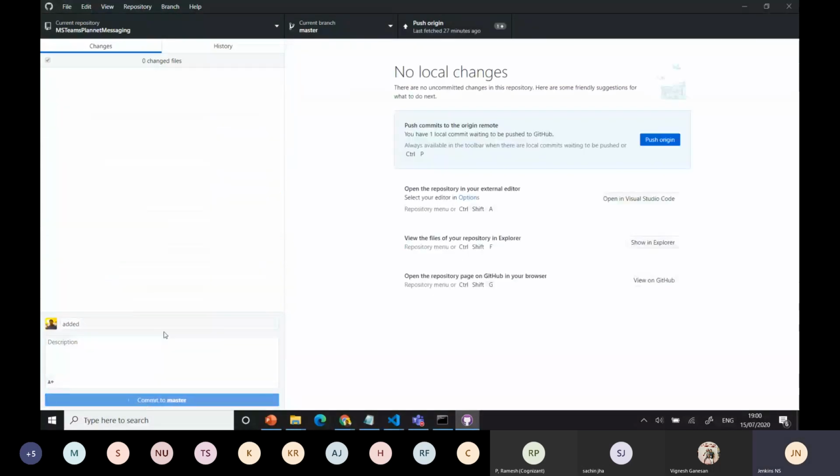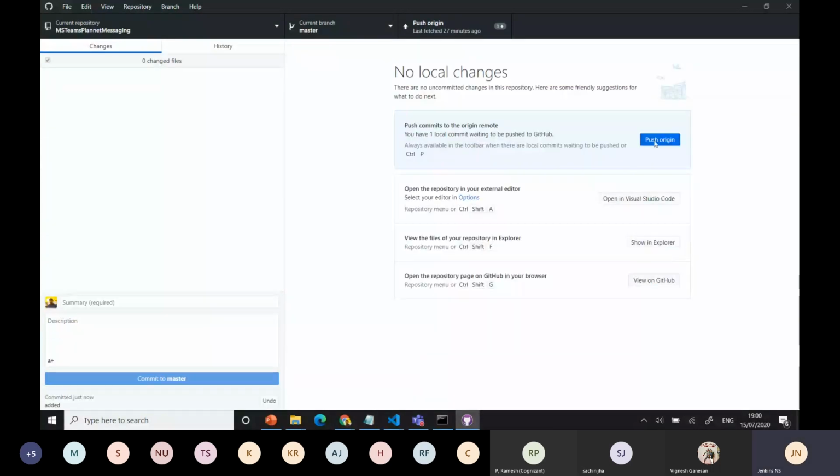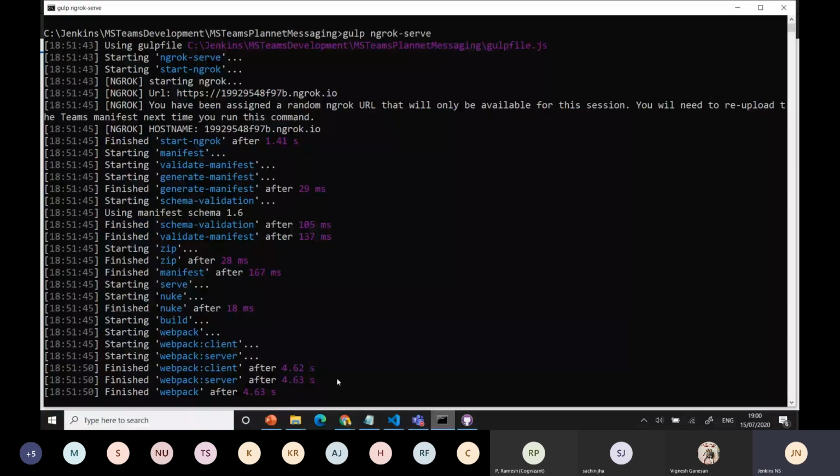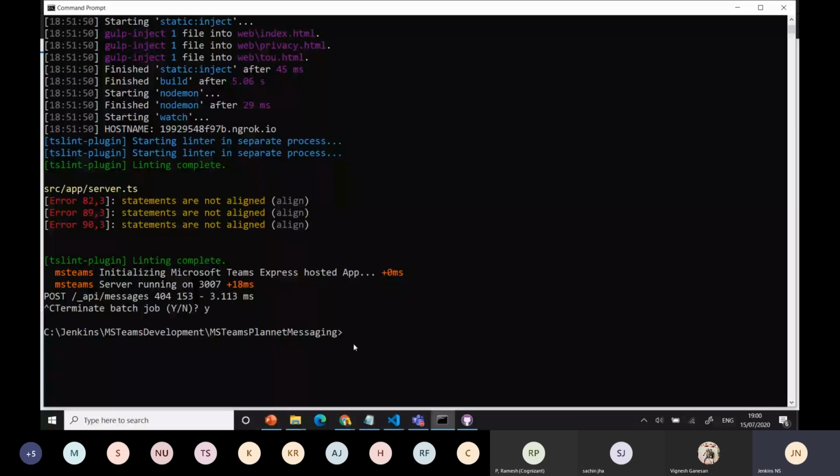Now I'm pushing the files. This is how we normally do our development. We can maintain it in our GitHub whenever you are doing something. Now we did that, and at the same time, whatever you have completed, you can use it like that. You can verify the CLI, everything we can do.